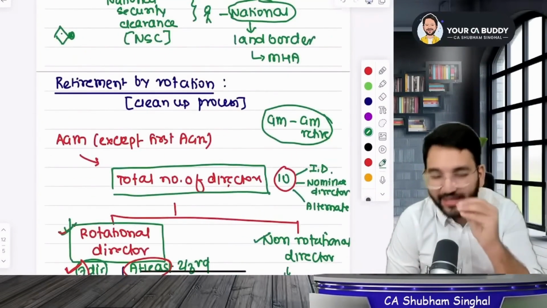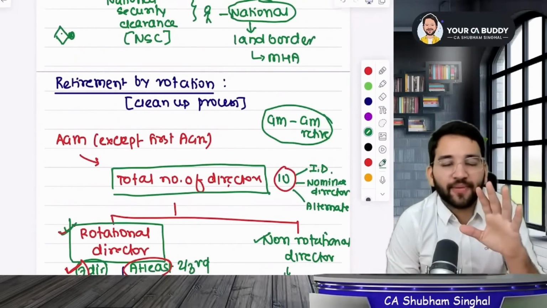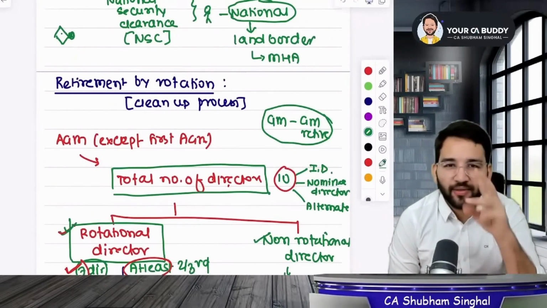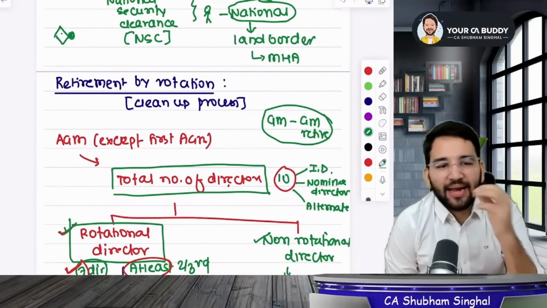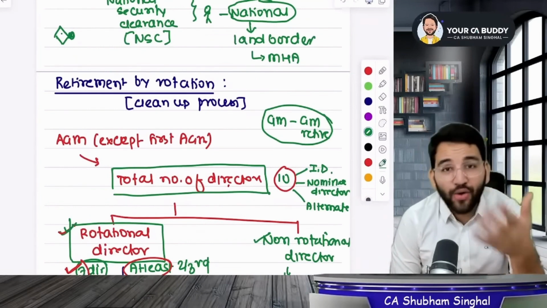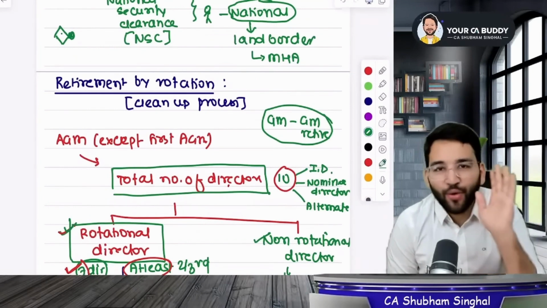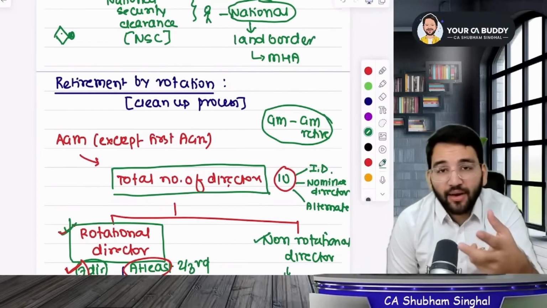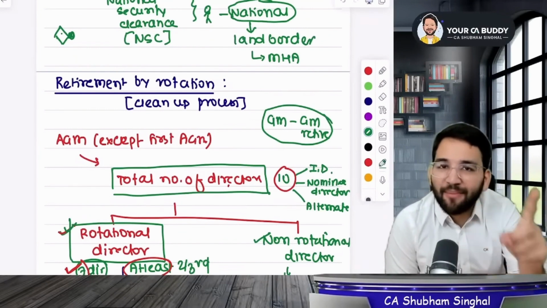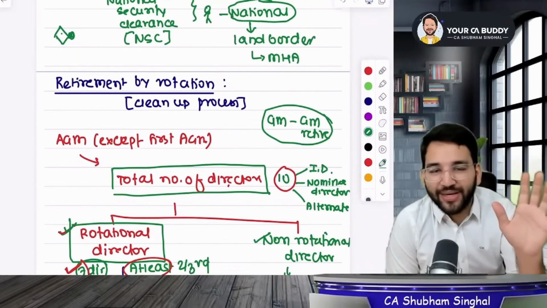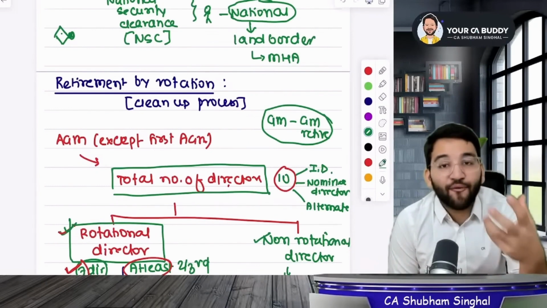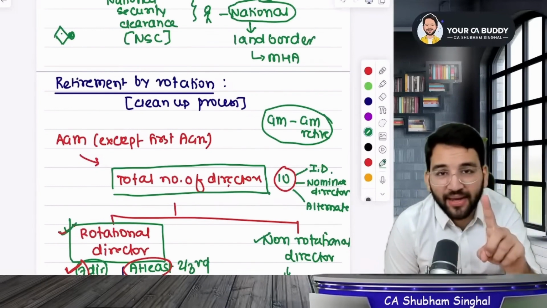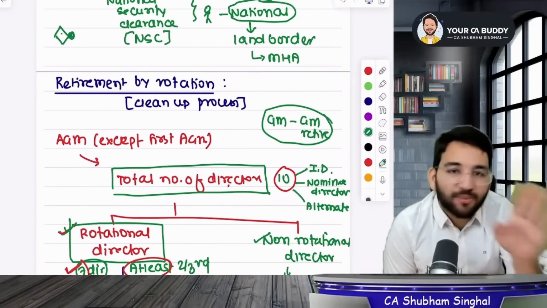I have just read the section 152. It's very simple. In a company, okay, close your eyes. 3, 2, 1, eyes close. Where does the director of a company come from? The first director of a company: either it will be written in the articles or the subscribers will become directors. I'm telling you something new. The sole member of a one-person company becomes the director initially, okay? After that, how long will the tenure last? Until a new director comes. How will he come? A fresh director comes in the general meeting after passing an ordinary resolution, unless specified.